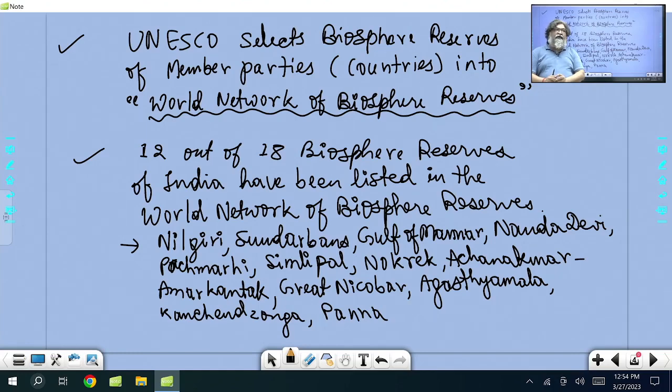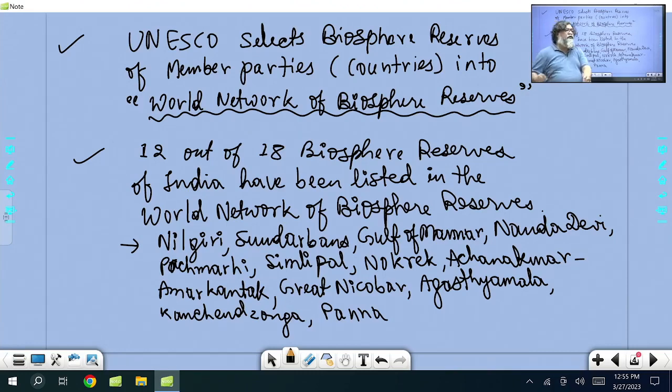Like if you go to Nicobar Island, there are Nicobarese and Shompen. They are tribes which live in the core area also. There are certain exceptions. There may be certain types of primitive tribes which may be allowed to live in the core area. Otherwise, in general, the local communities and tribes are in the transition area.